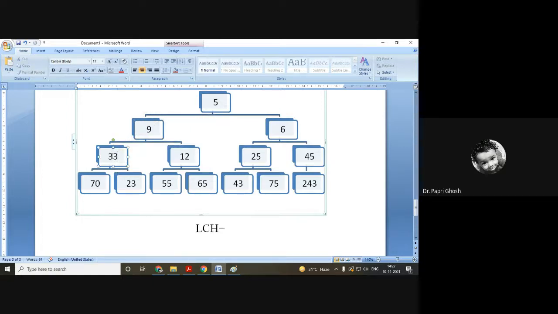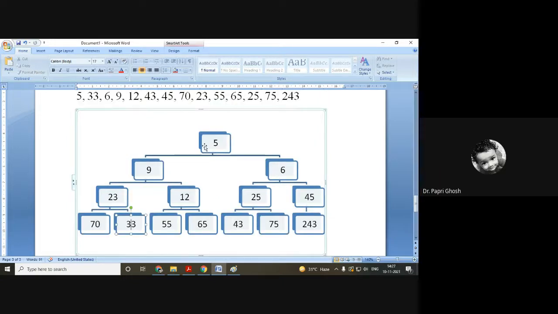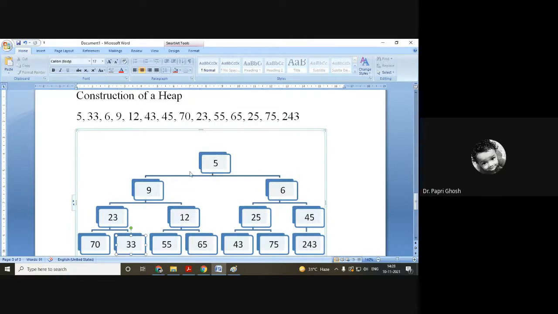But when we are swapping it, obviously, if this position has child nodes, we have to check whether it is maintaining the order with its child nodes or not. So 33 is maintaining order with 70, fine, but 33 is greater than 20, so it should be swapped. Now I'll go back to the first one. 5 is less than 9, 5 is less than 6. So we have the min heap, a complete min heap. This is how we can construct the min heap.